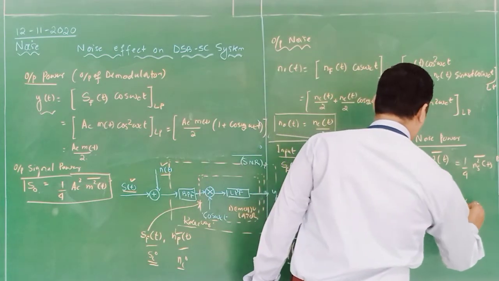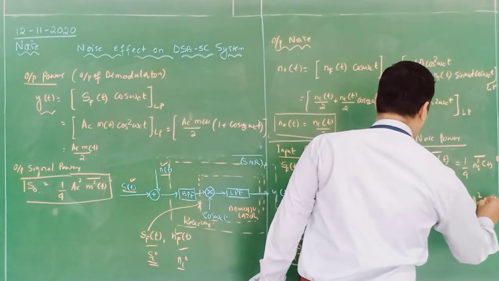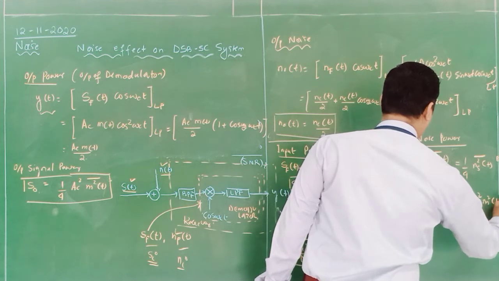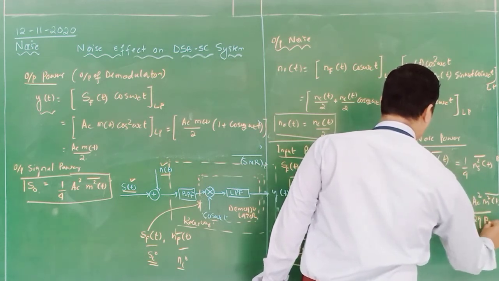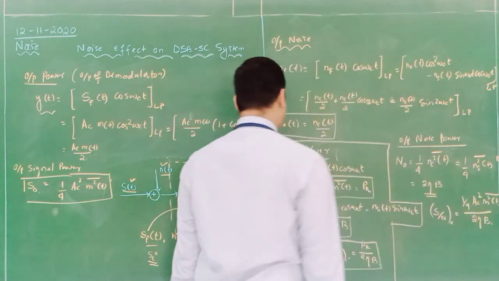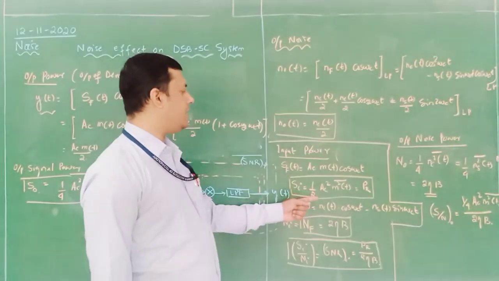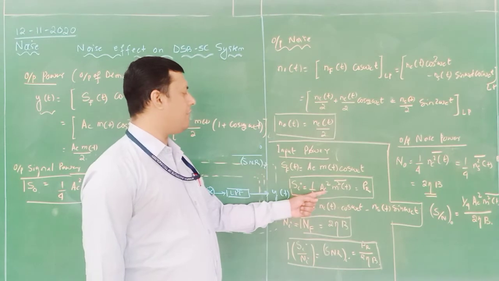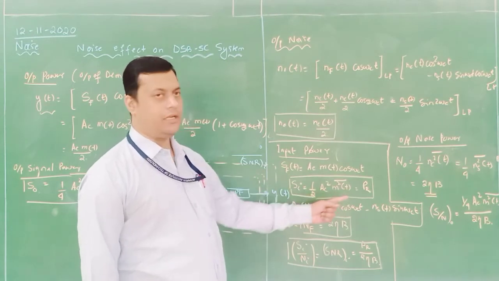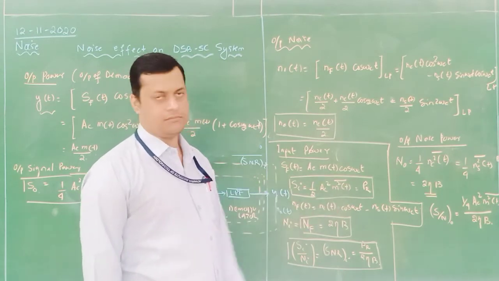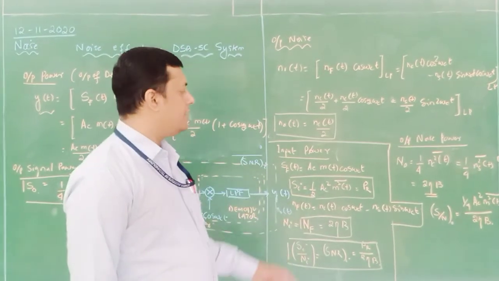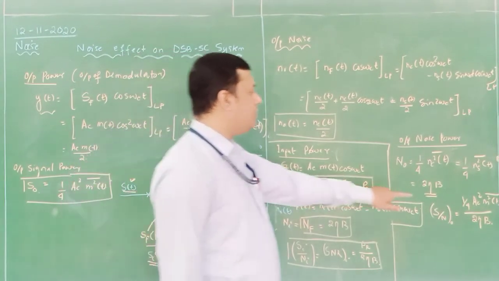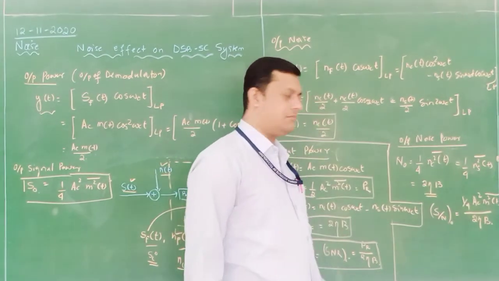So what is the output SNR? It is half AC square m square of t whole bar divided by 2 eta into b. Now here you can see the value of AC square m square of t is nothing but 2 PR. Now how to represent this particular value?